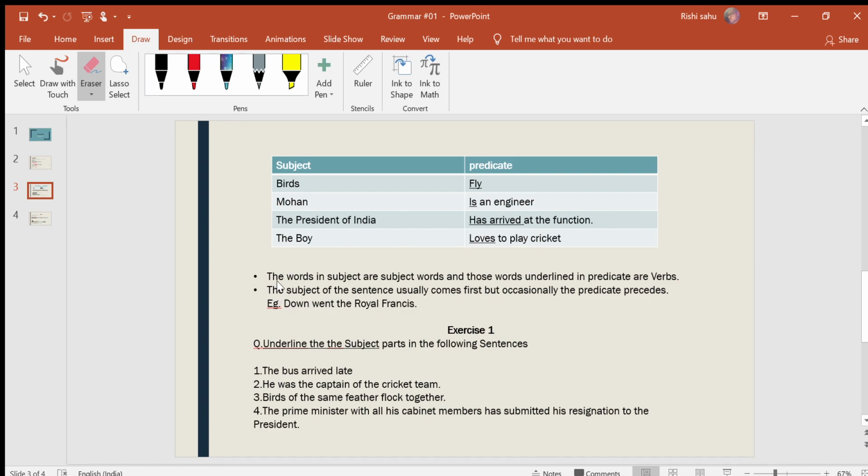Now the subject of the sentence usually comes first, but occasionally the predicate precedes. Usually we know that the subject comes first, and after that the predicate. So the predicate follows the subject. But in other cases, there are conditions when the predicate precedes the subject. For example: down went the Royal Francis. The Royal Francis is the subject here, and this part is the predicate. So we can see the predicate precedes the subject.